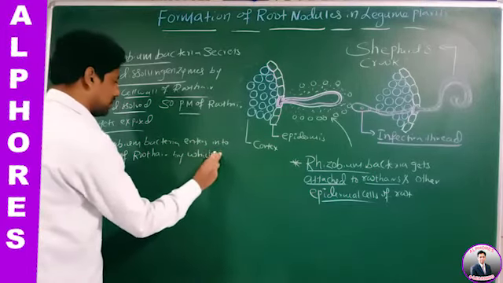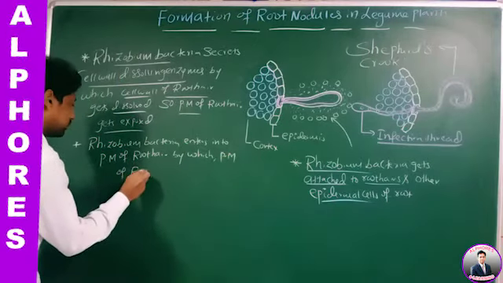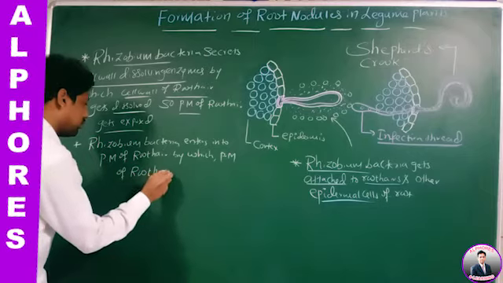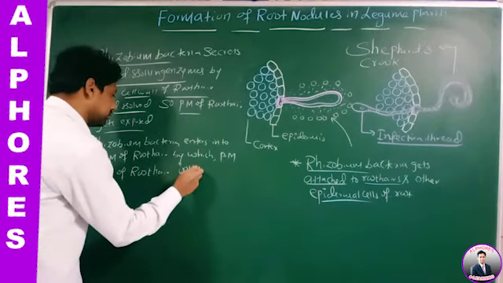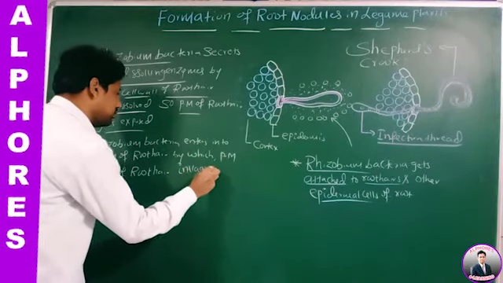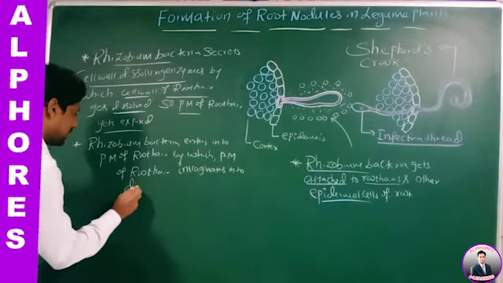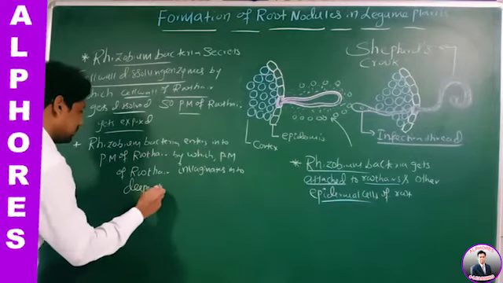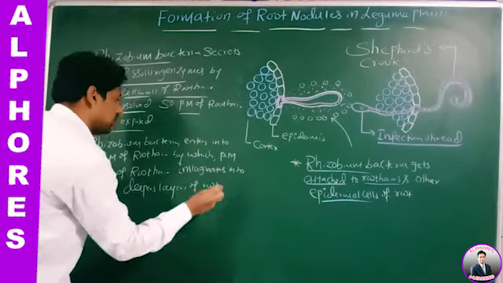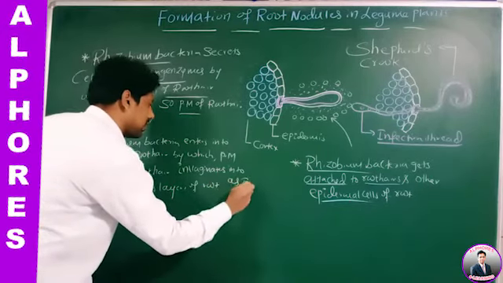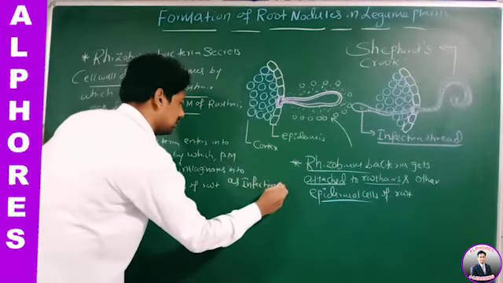The plasma membrane of the root hair invaginates into the deeper layers of the root in the form of an infection thread.